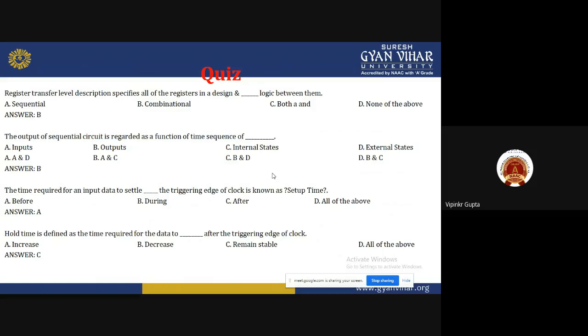We establish the connection between inputs and internal states, so the output we are taking. So A and C is the correct answer.